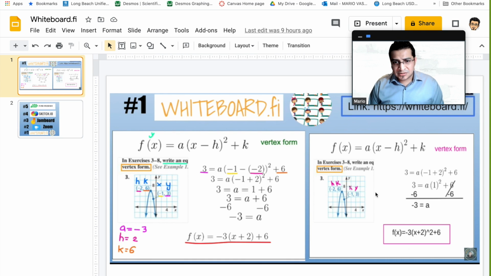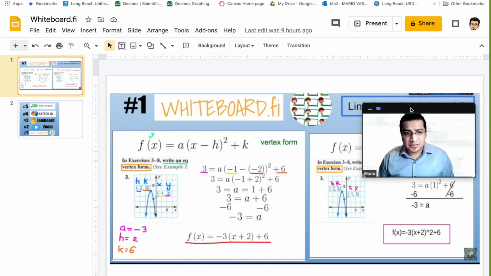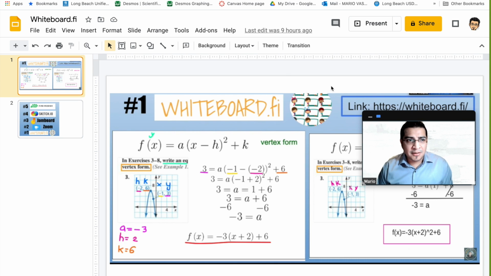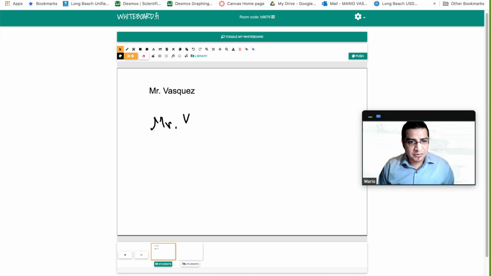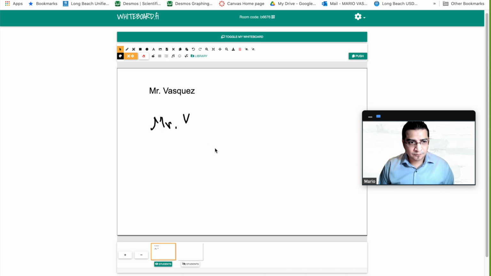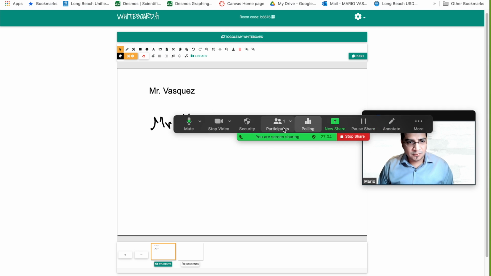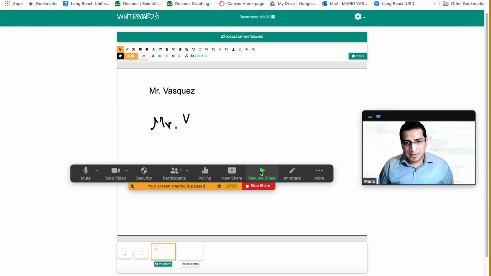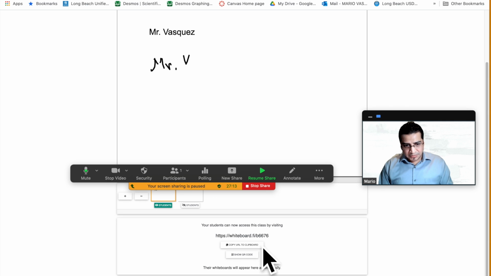So these are just 2 examples of what the students are capable of and the amount of feedback that I can give them. So when I give them the question here, I push the question to them, right? And what I do is I pause my screen. If I'm using Zoom, here are my Zoom tools, I'll pause my screen, and then they'll be looking at the problem, and I'll be looking at their work right here. All their work is going to be shown over here, and I'm giving them feedback, right? Jose, I like how you're doing this problem. I like how you're making progress on this one.